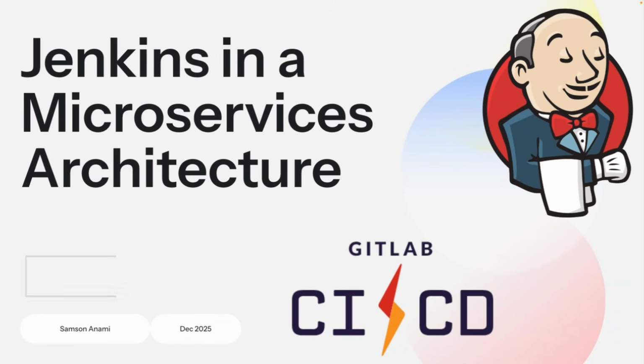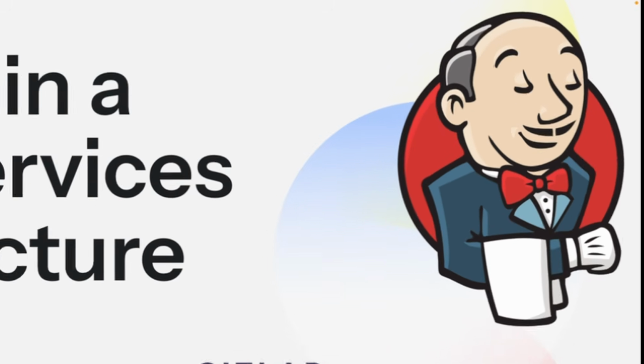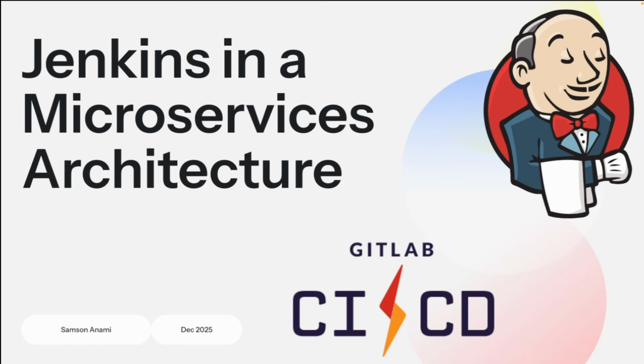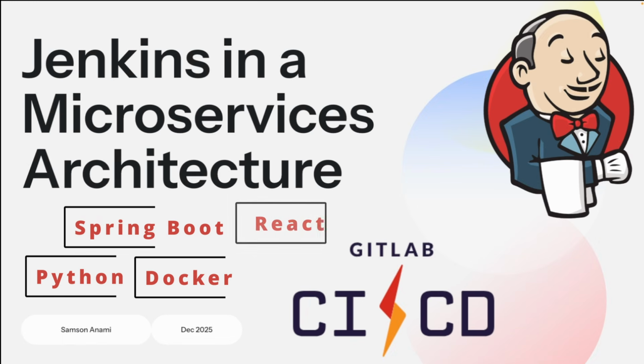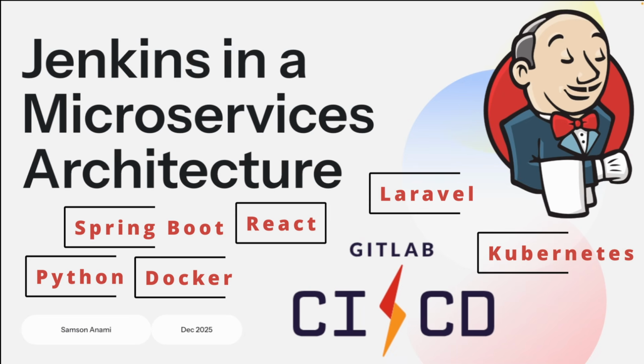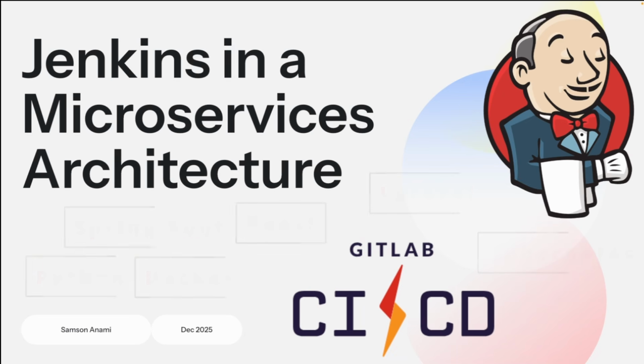Here are the reasons why I advocate for Jenkins in some of the architecture that we are going to do in our next tutorials. Here is a production grade microservice focused comparison of Jenkins versus GitLab CI/CD. This is distilled for real-world backend systems using Python, Spring Boot, Docker, React, Laravel, Kubernetes, and the like. So if you're a person who uses such technologies, this will interest you.